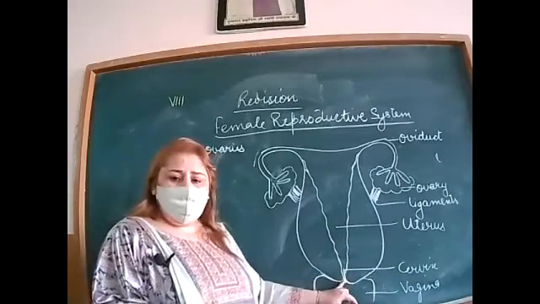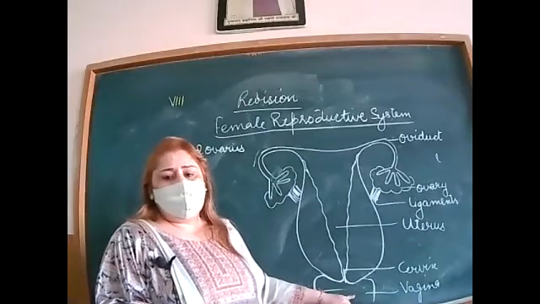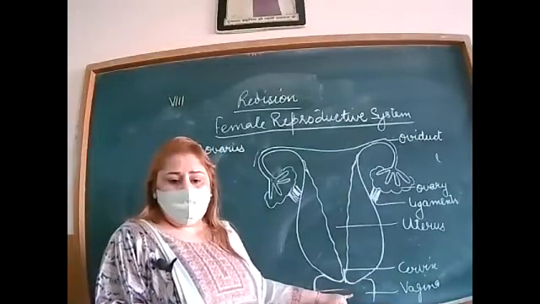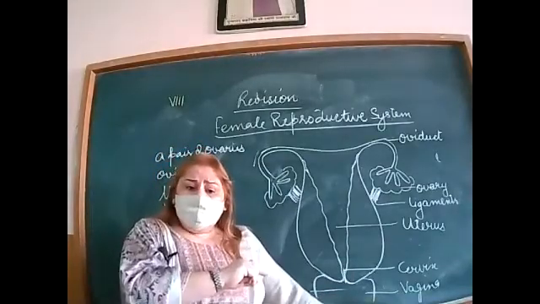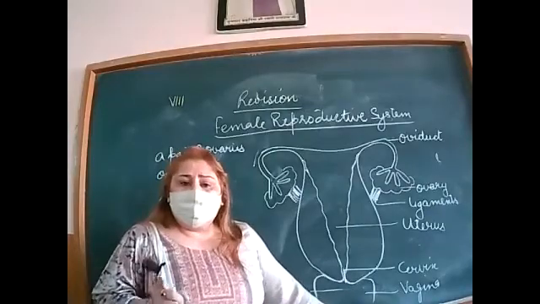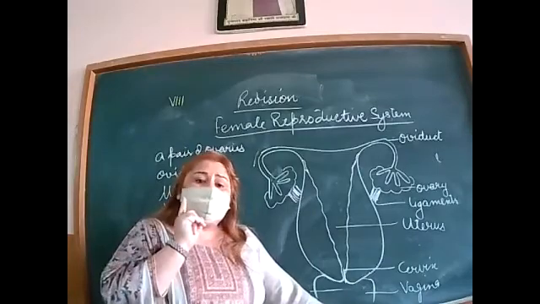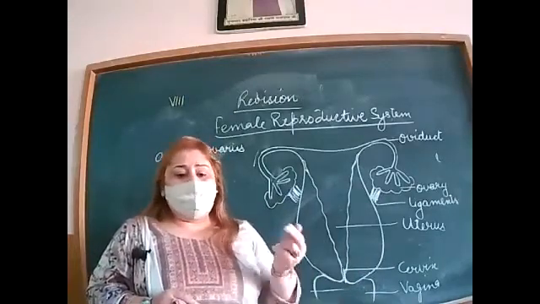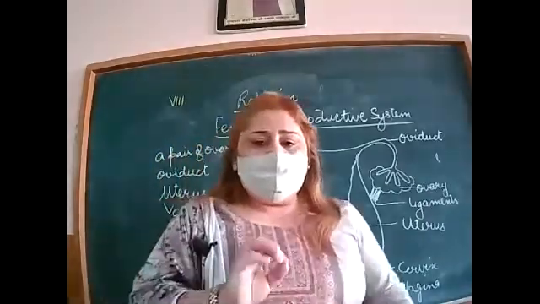Then the cervix is the opening. After that, the uterus opens into a wide muscular tube called the vagina. In the female, the vaginal opening and the urinary opening are different. In the male, sperms as well as urine come through a single opening, but in the female there are different openings. Is this point clear? Any doubt to anyone?